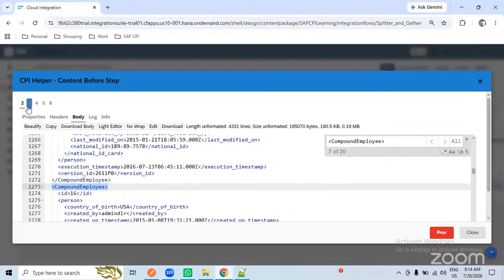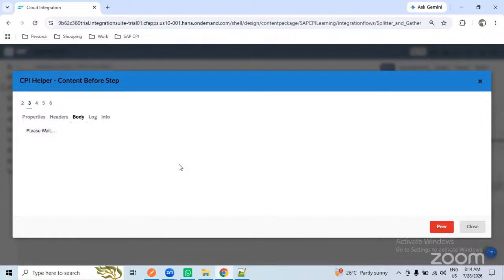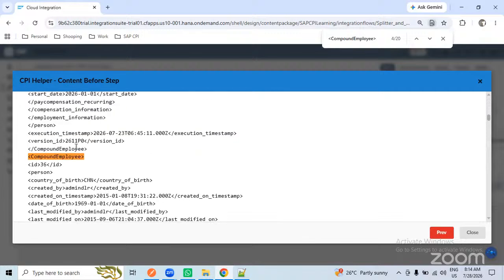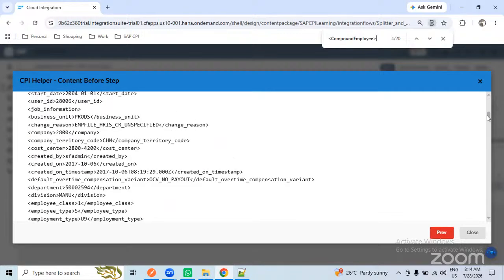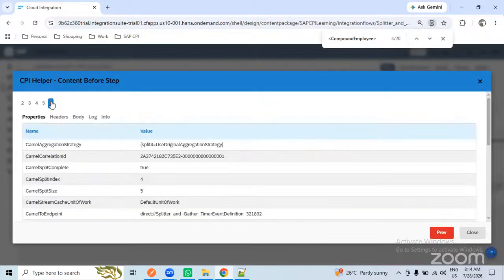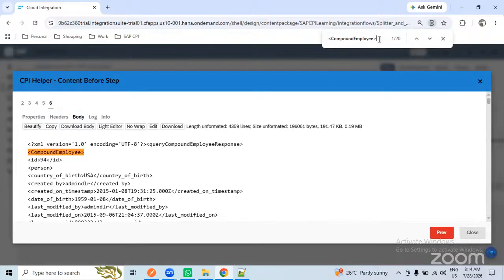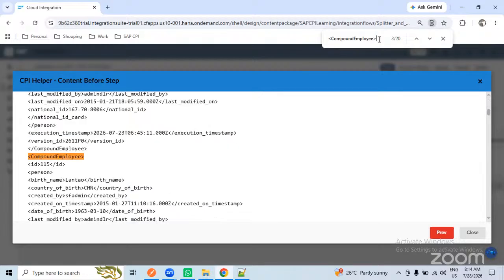In the second batch also, the same, Ctrl+C, Ctrl+V, the 20 records. The third step also the same, until the fifth. Directly I'm checking the last step. The last step also has 20 only.